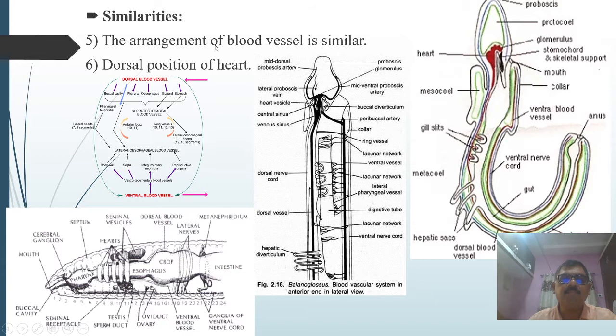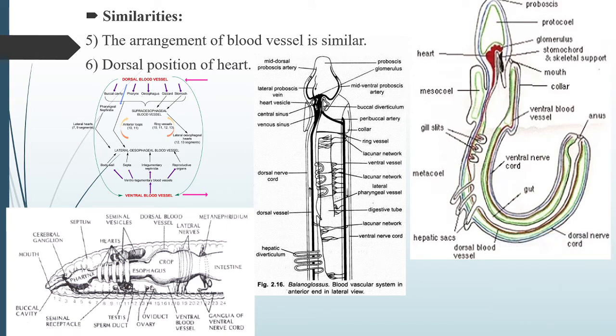Then the next similarity of this hemichordate with the annelida is the arrangement of the blood vessels, which is similar in both groups, that is in annelida as well as hemichordata. So you can observe the blood vessels in this Annelida group.